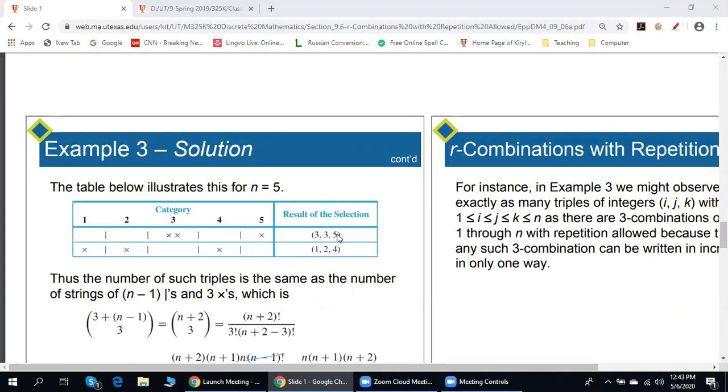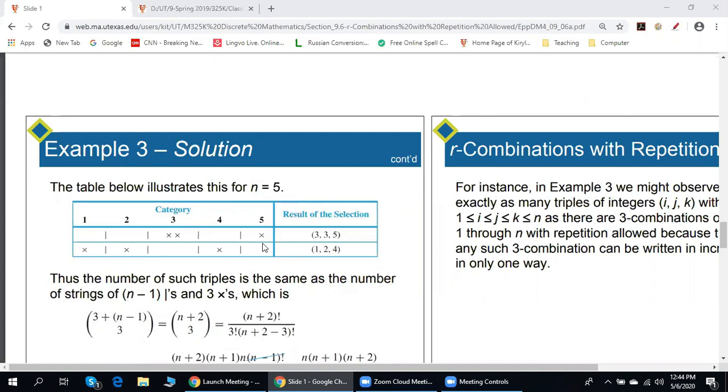Maybe somebody can help me to generalize this approach. Suppose we have r combinations with repetitions allowed, chosen from n elements. What is the formula? Well, there would be n minus 1 bars and r crosses, so you would have n plus r minus 1 up top, and then you would either have r or n minus 1 on the bottom. So we have the choose symbol. What is the top? n plus r minus 1. It's exactly what we have here. 5 plus 3, which is 8, minus 1.